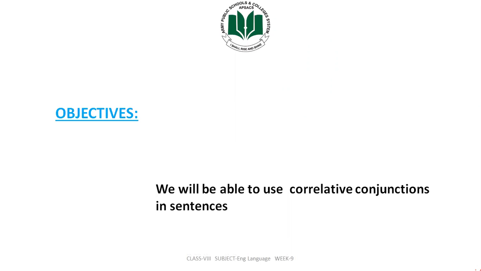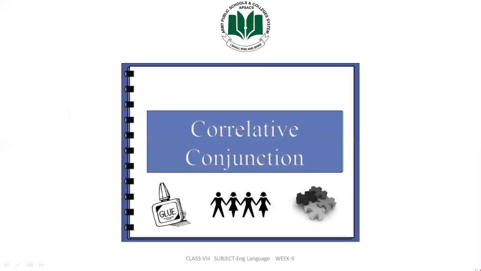Now I am going to discuss the objectives. What are the objectives of today's lesson? For today's lesson, our objective is that we will be able to use correlative conjunctions in sentences. Yes, this is our topic, correlative conjunctions.